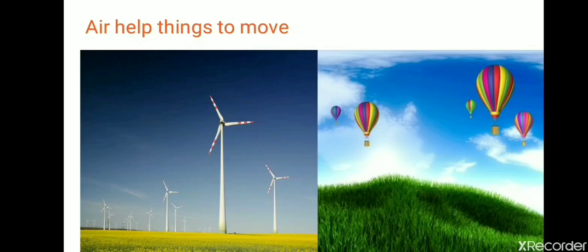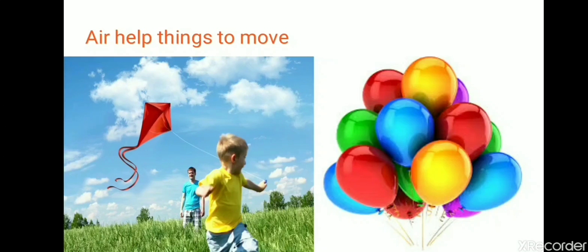Windmills move because of air. Air balloons move because of air. Kite moves. That curtain moves. They are moving just because of the air. So children, air can move the thing. Here you can see one boy is flying kite. How is he able to fly the kite in the sky? Because of the air. Because of air, this boy is able to fly the kite in the sky.